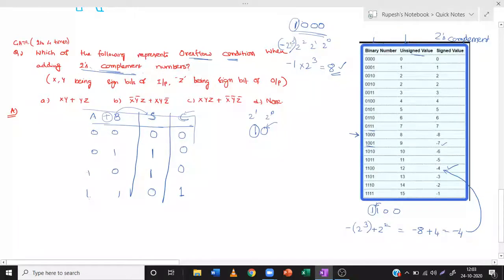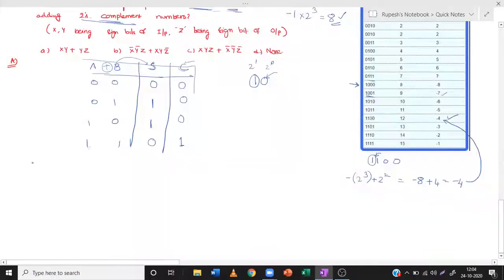Now let us see the next concept. What is overflow? Overflow means what? Suppose we are filling up a bucket with water. We have turned the tap and it is filling the bucket. After reaching the brim of the bucket, what will happen? The water will overflow. Similarly, the same concept. The water is falling out of the range of the bucket. Here also, out of the range. What range? We will see that. First of all, understand that overflow is nothing but out of range.